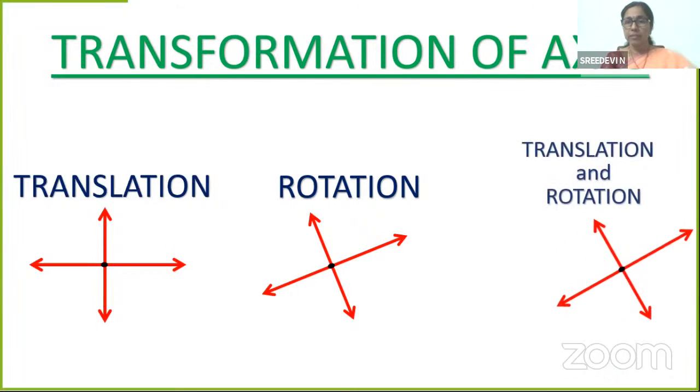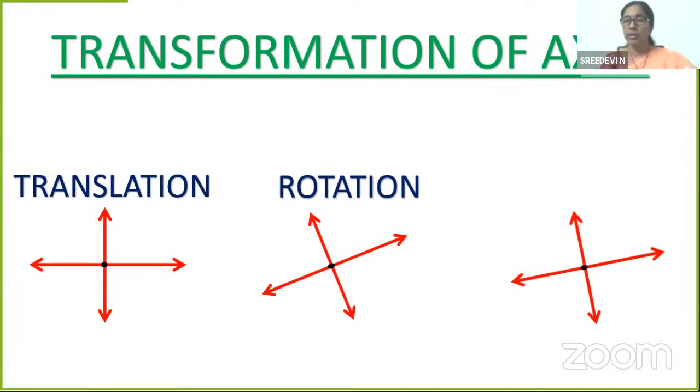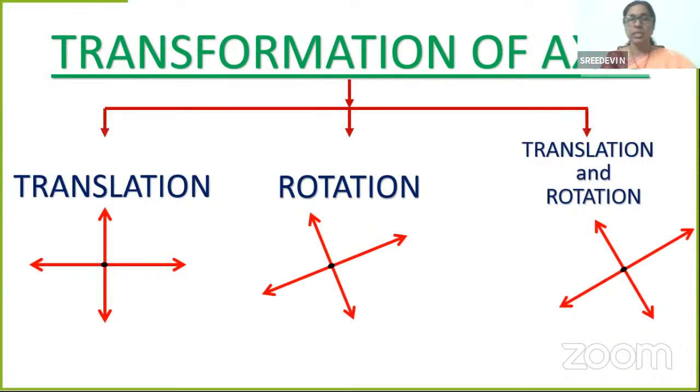The direction of the axes is changing, and the origin is also shifting from one place to another. We have translation and rotation both in the third case. So transformation of axis is nothing but translation, rotation, or translation and rotation. So children, now you must have understood: sometimes we are shifting the origin, sometimes we are rotating, and again we are doing both.